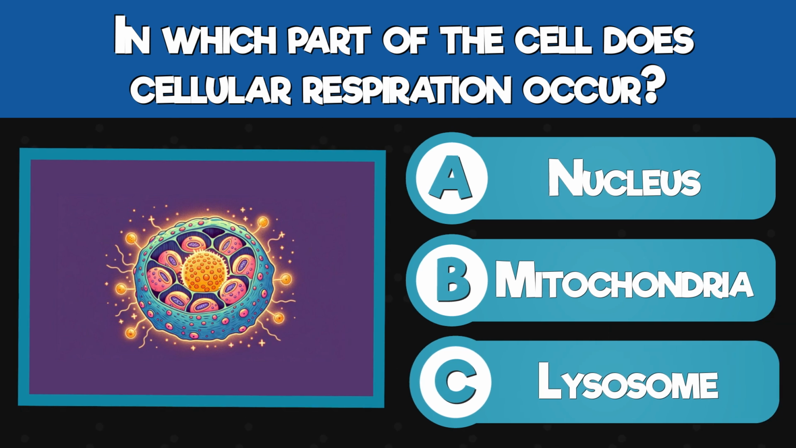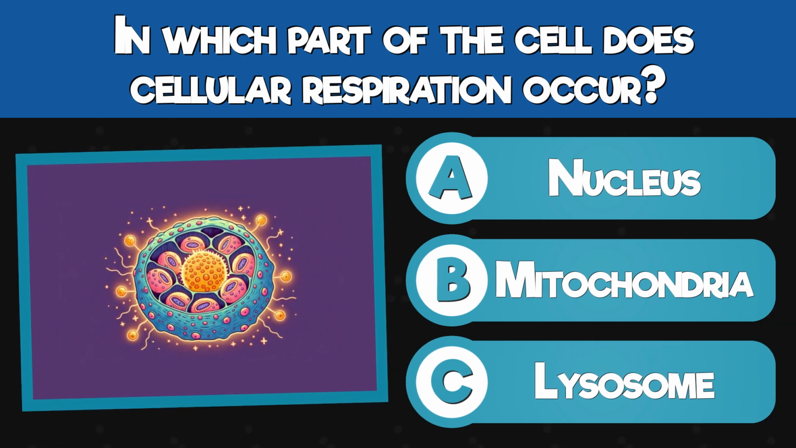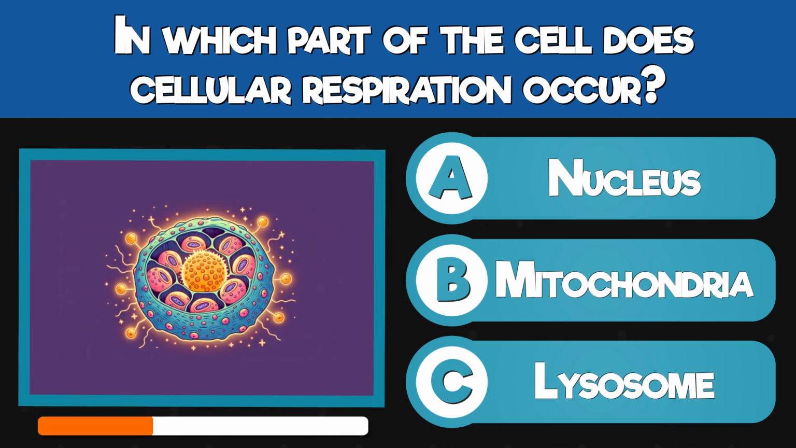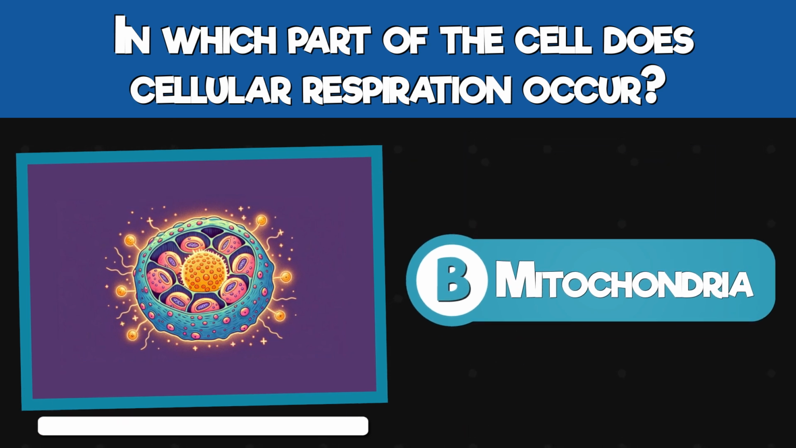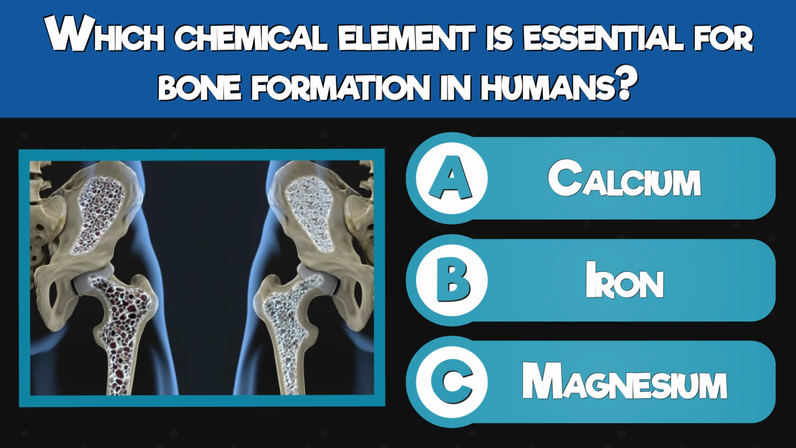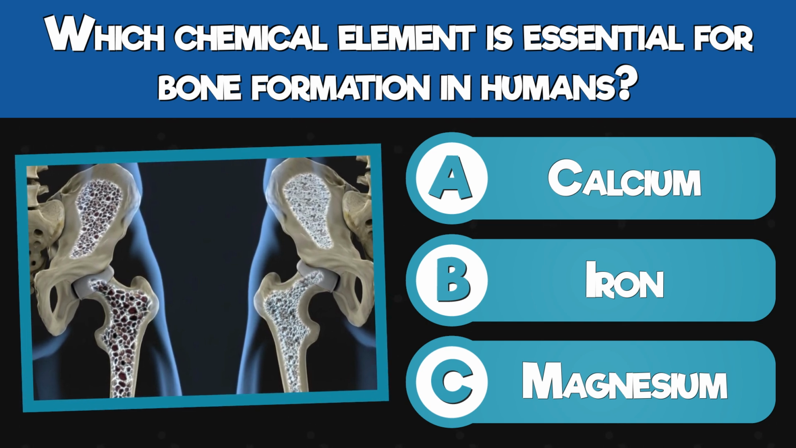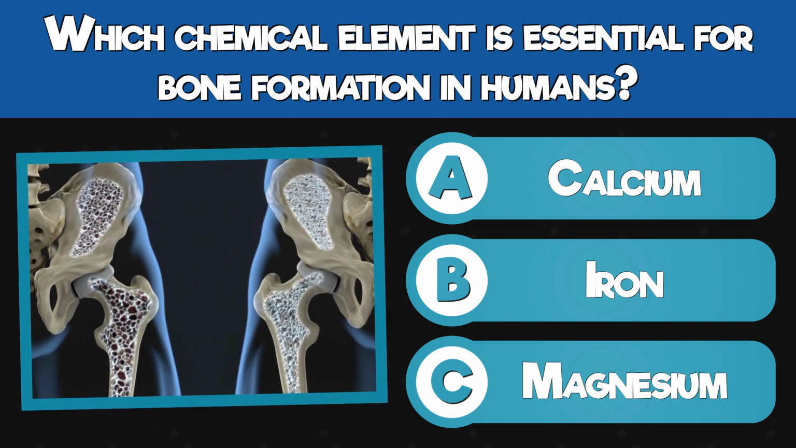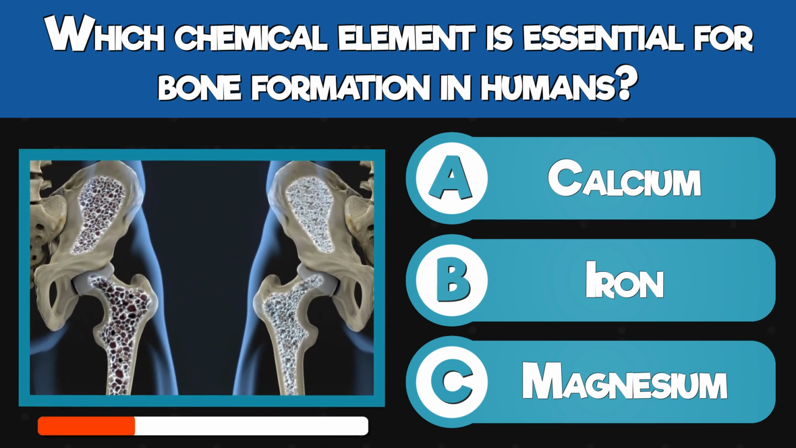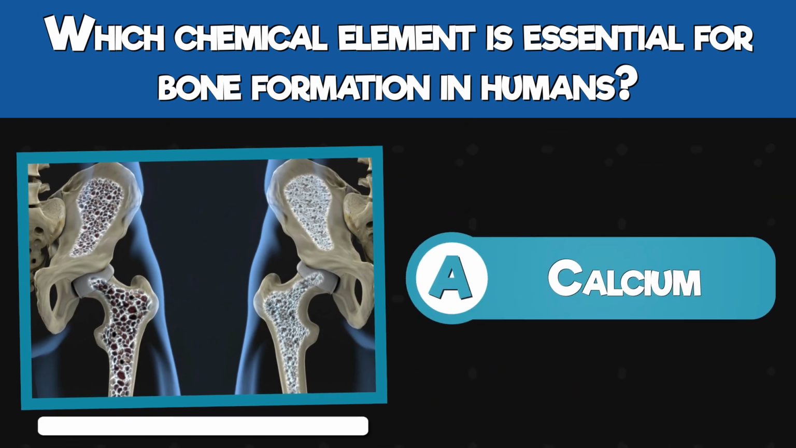In which part of the cell does cellular respiration occur? Nucleus, mitochondria, or lysosome? In mitochondria. Which chemical element is essential for bone formation in humans? Calcium, iron, or magnesium? Calcium.